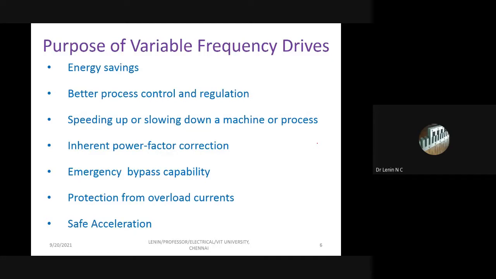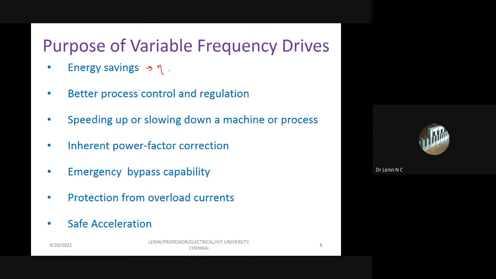What is the purpose of this drive system? Why are we using a drive instead of going for constant speed machines? So the two most important things are energy savings and efficiency. That's it.